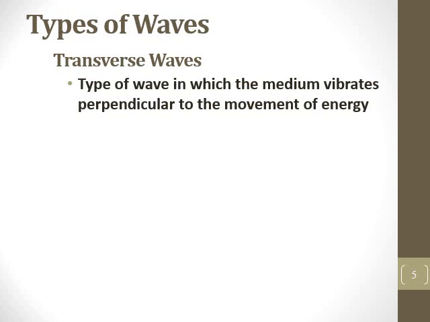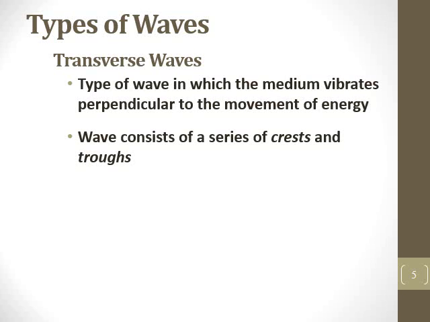The second type of wave is a transverse wave. This type of wave is where the medium vibrates perpendicular to the movement of the energy. So it vibrates up and down as the energy moves forward. This consists of a series of crests and troughs, and light is going to be the example we have here. Light is actually a double transverse wave because it vibrates in both the electric field and magnetic field. We're not going to get too deep into that in this PowerPoint, but it is a transverse wave.